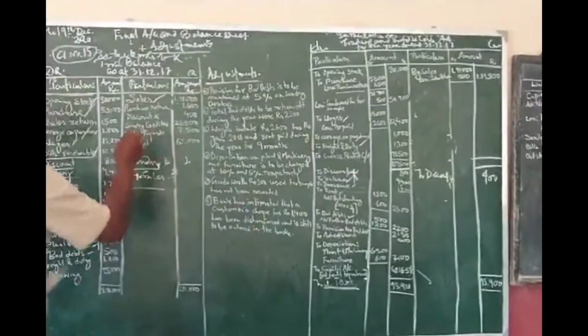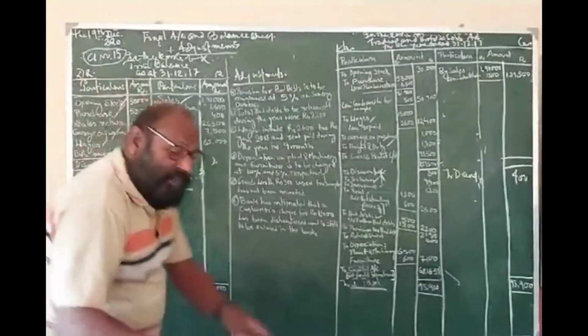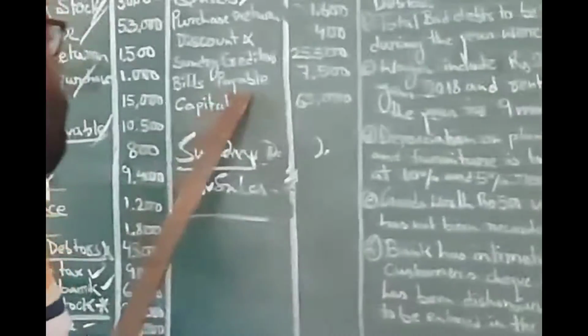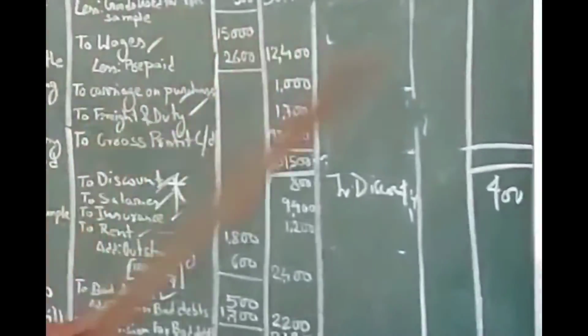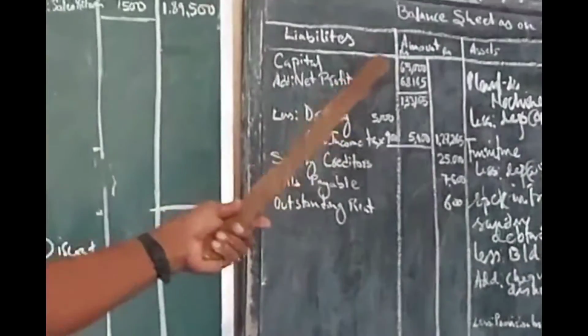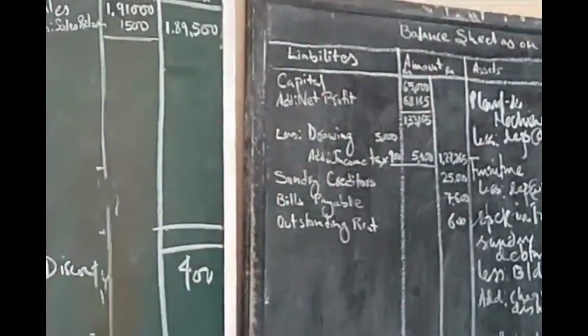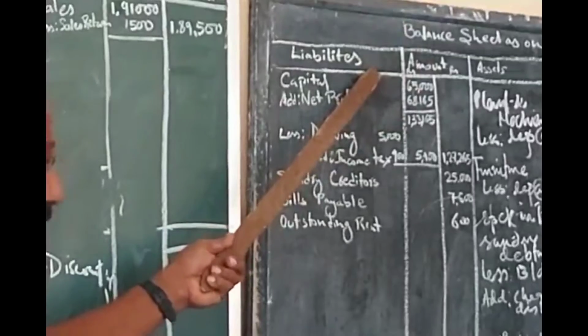There. So discount is there. Now syndicators, your liability. The syndicate is your liability, and it should be put in the liability side of the balance sheet. This liability is over here, and then capital. So far as capital is concerned, capital is always the liability, the big liability, the most important liability, the initial liability, and the last liability.